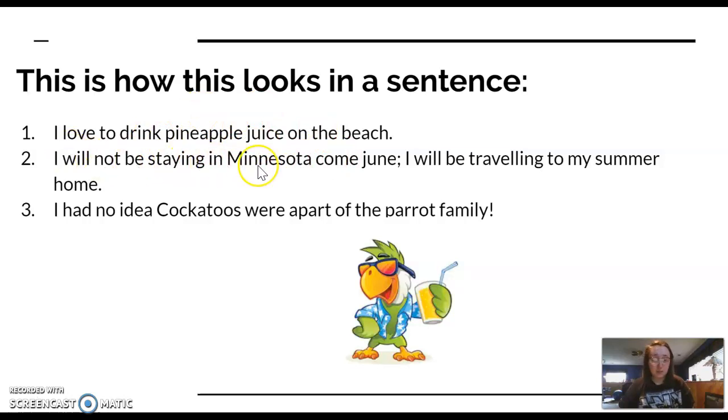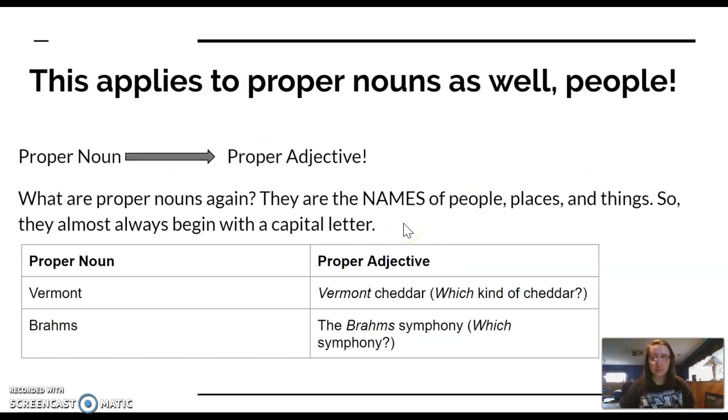I will not be staying in Minnesota come June. I will be traveling to my summer home. We see summer used as an adjective here. I had no idea cockatoos were a part of the parrot family. Parrot describing family. So when you go to your assignment in Schoology, you are going to have to highlight the noun being used as an adjective in the sentence.